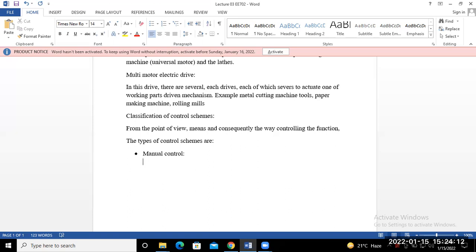So this is the more familiar example: for your home fan, if you want speed control, then you have to change the regulator position. Okay.